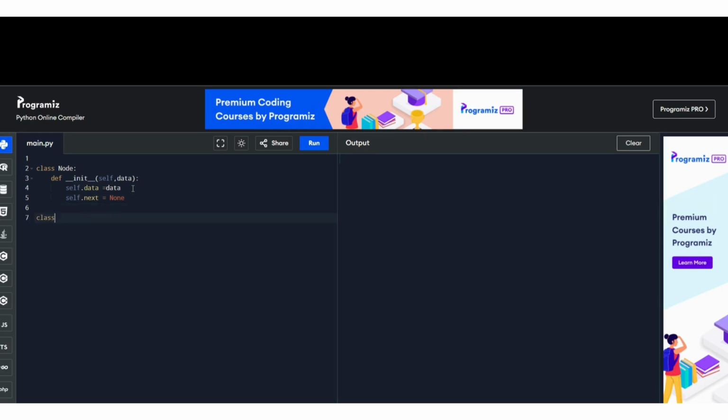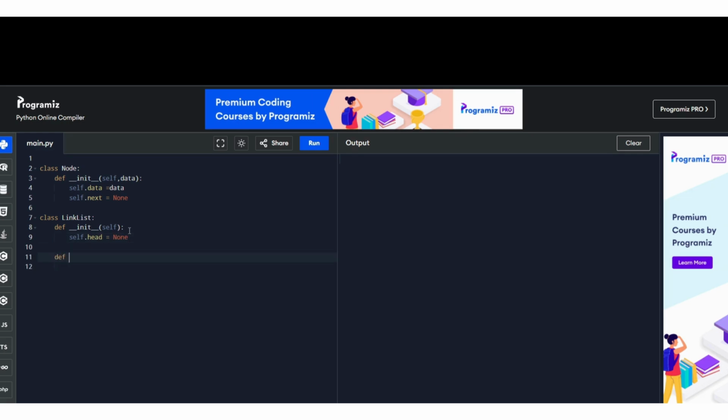Now, I'm going to make another class, LinkedList, right? And here there will be a constructor function. Self will be there. Self is nothing, just like the this keyword, which can refer to the global. Okay. So self.head in the starting, we can take as None.